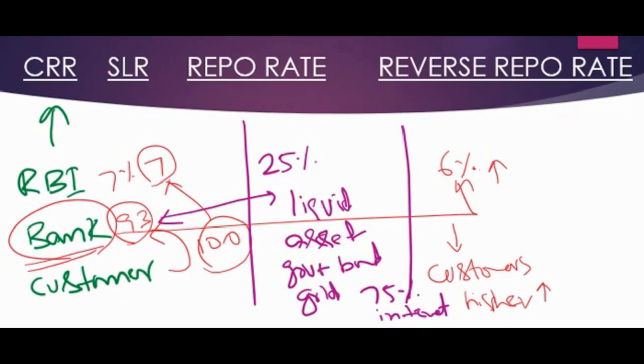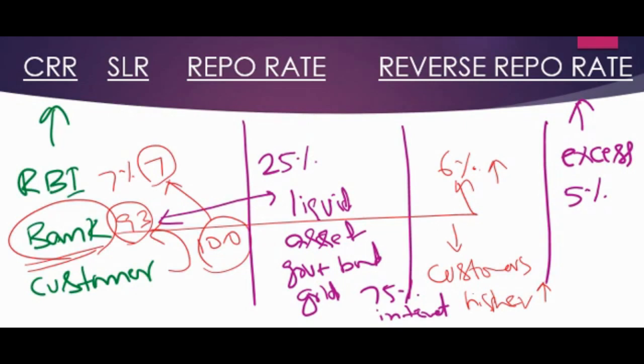And now, for example, if the bank has excess money, what they do, they will give the amount to RBI and then RBI will pay interest to them. That is called reverse repo rate. So let's say RBI decides 5%, then RBI pays 5% interest to banks if they have excess money and invest in RBI.